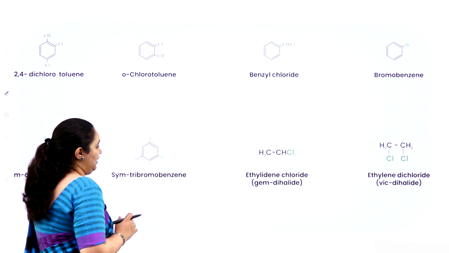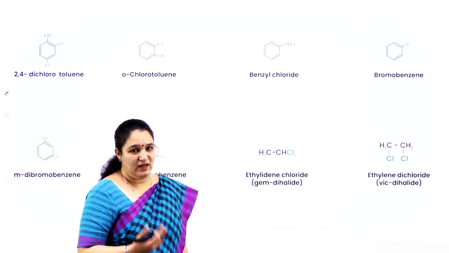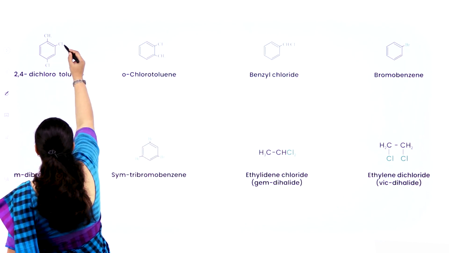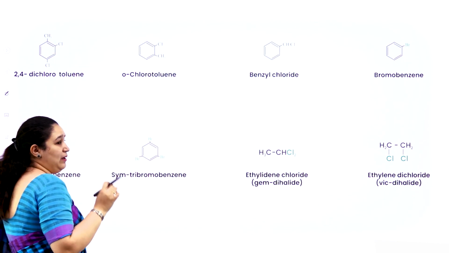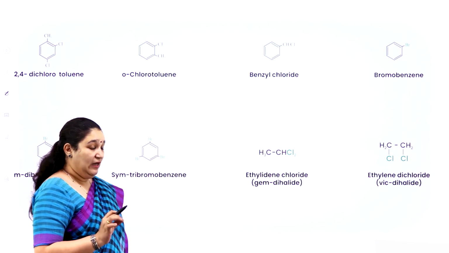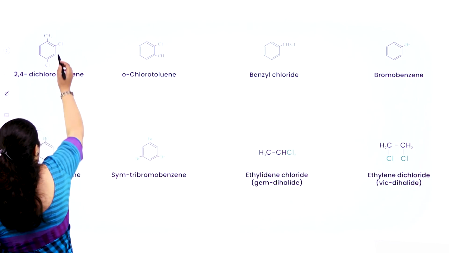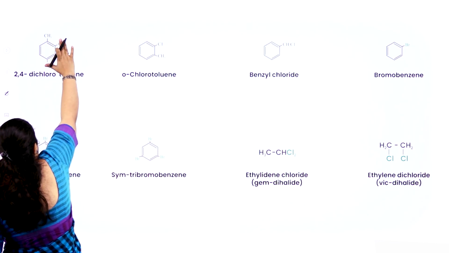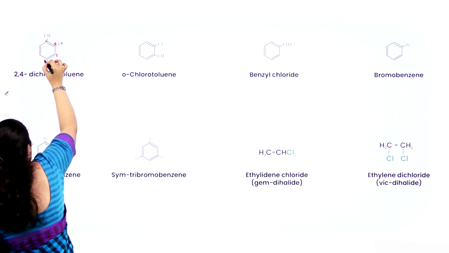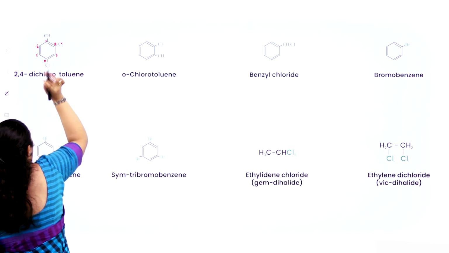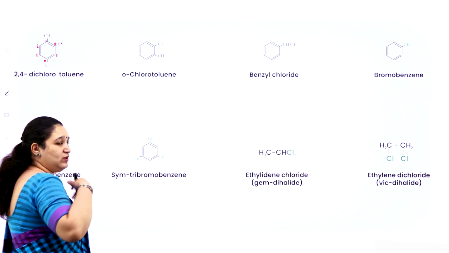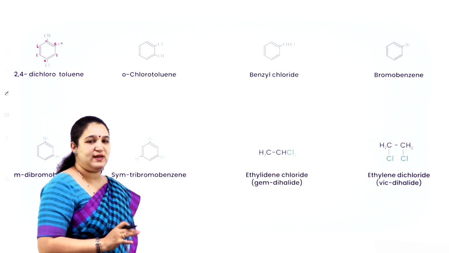Here haloarenes also are there. We'll write the IUPAC name one by one. First one, you can see there is a benzene ring, 2 chlorine atoms and 1 CH3 group. Benzene ring with only CH3 group as a substituent, we call it as toluene. First year you all have learnt. So without the chlorine atoms, it's called as toluene. Now if I number 1, 2, 3, 4, 5, 6, the second and fourth carbon atoms have got the chlorine atoms. So it is 2,4-dichlorotoluene. This can be accepted as common name as well as the IUPAC name.